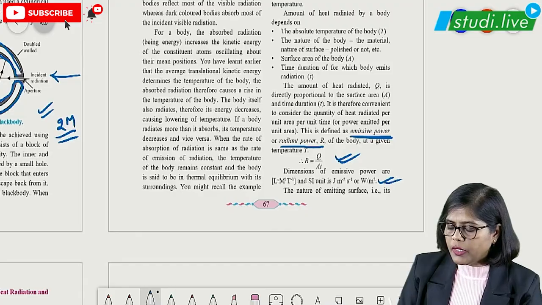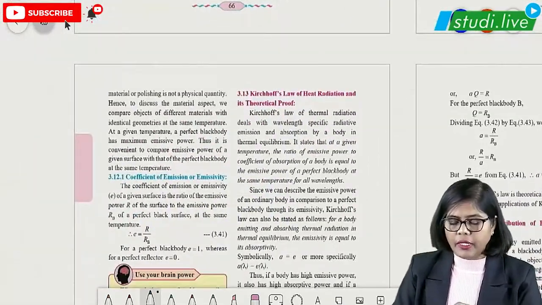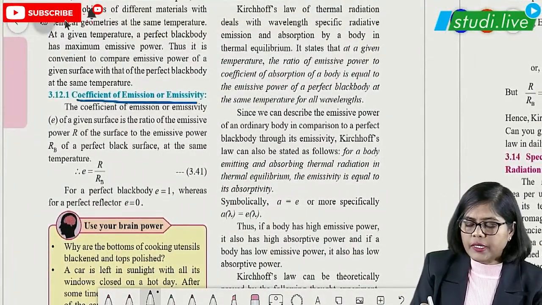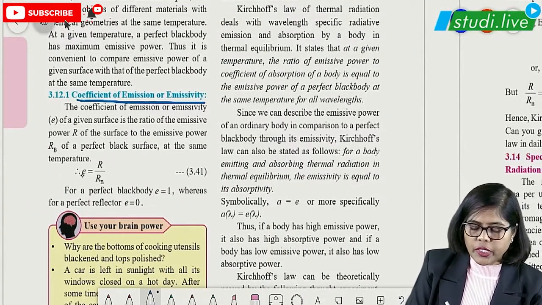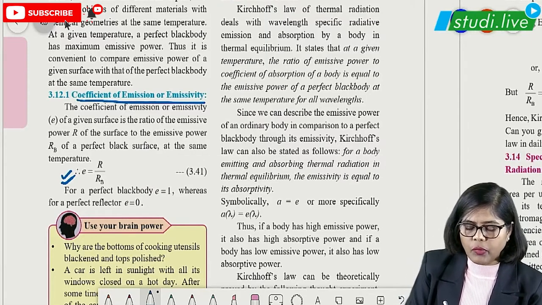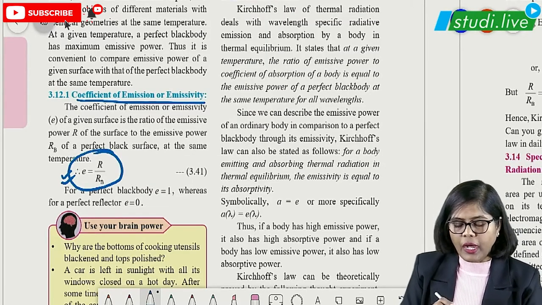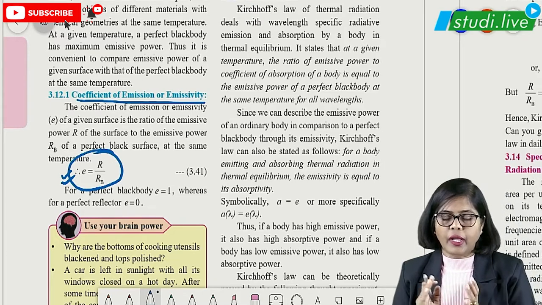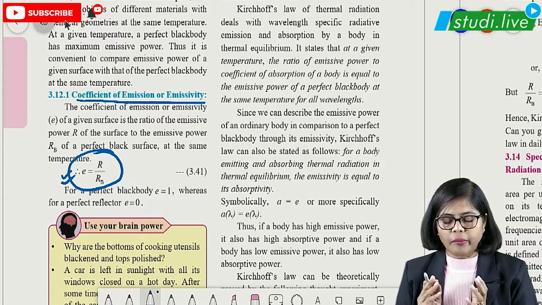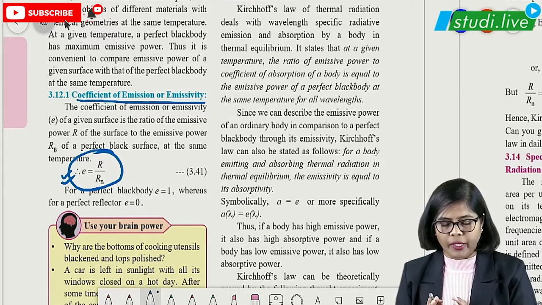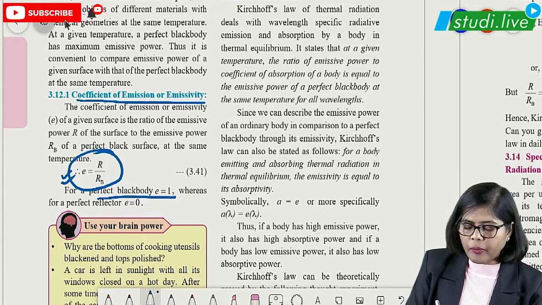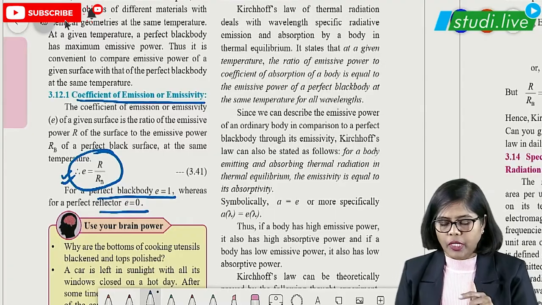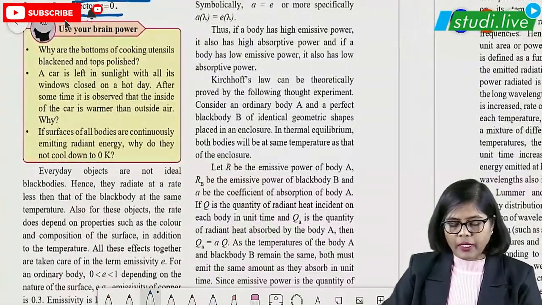The dimension is given, you have to study it. Next comes the coefficient of emission, that is emissivity, denoted by small e. Small e is nothing but R upon RB, where R is the radiant energy of an ordinary body and RB is the radiant energy or emissive power of a black body. If it is a perfectly black body, e is equal to 1. If it is a perfect reflector, e is equal to 0. Remember this condition.